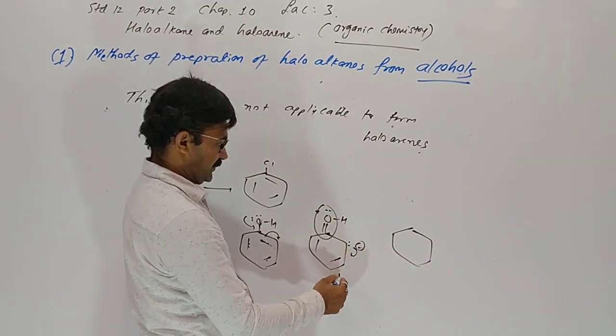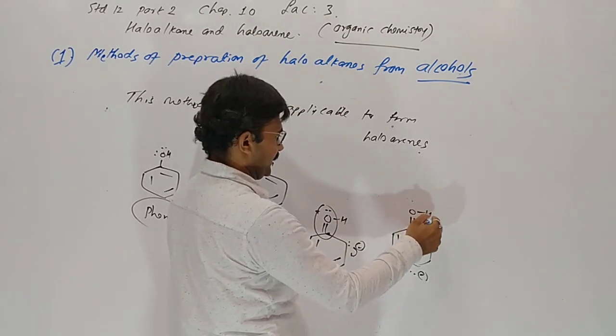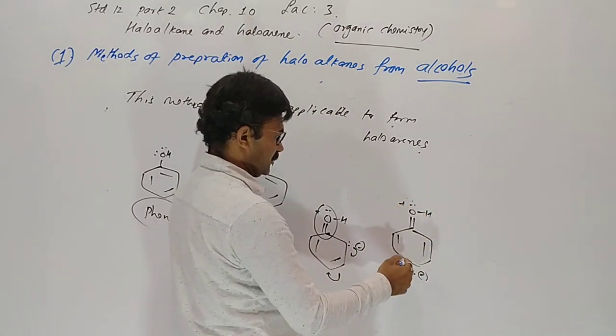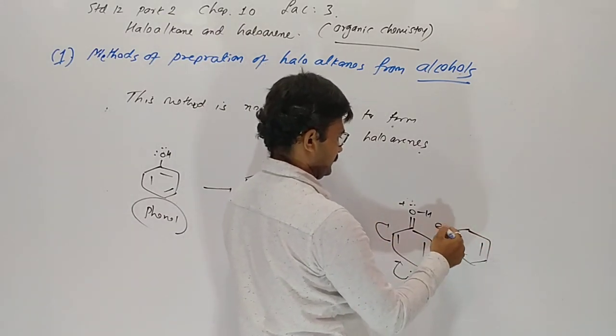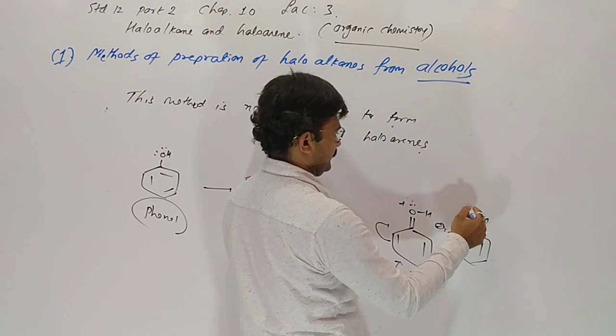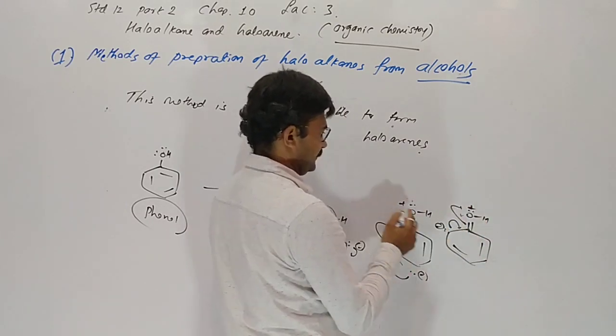These two move here, this one here. Continuously these two move here, these two here. Continuous resonance occurs.